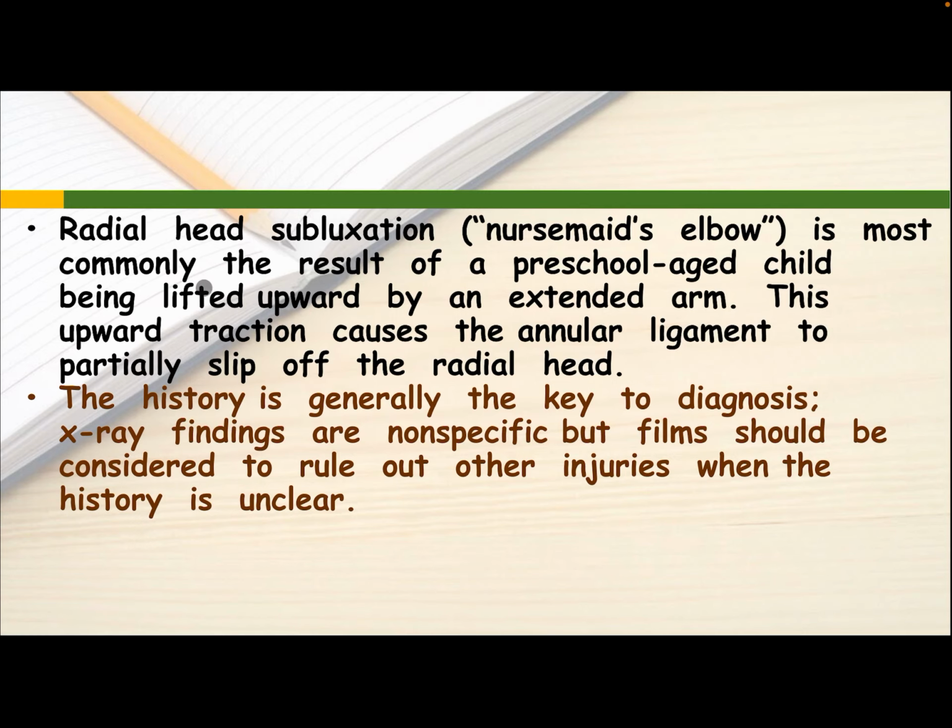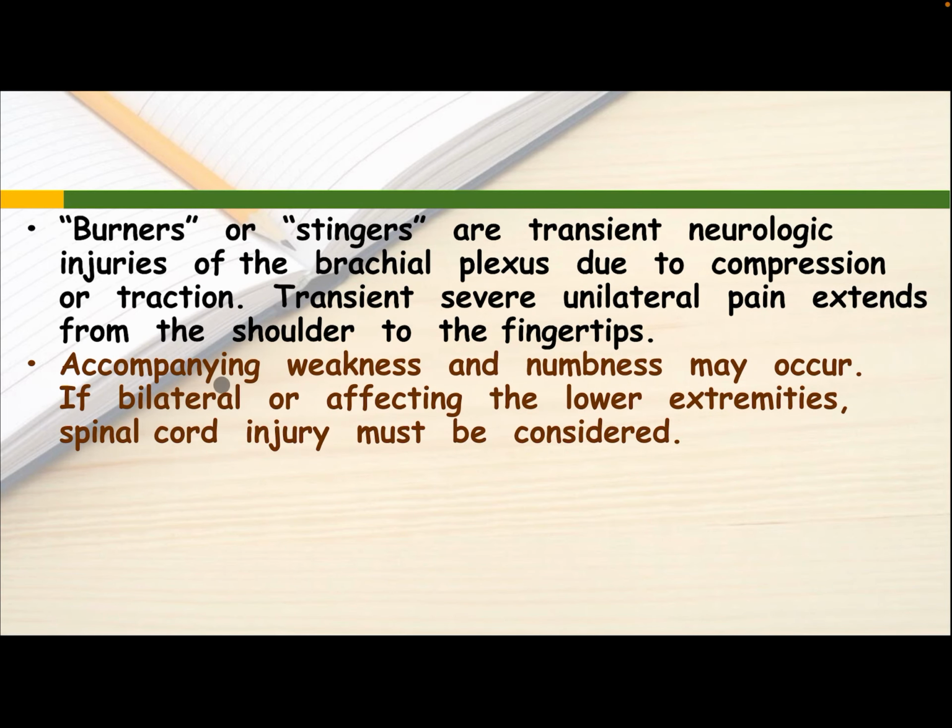Radial head subluxation, nursemaid's elbow, is most commonly the result of a preschool age child being lifted upward by an extended arm. This upward traction causes the annular ligament to partially slip off the radial head. The history is generally the key to diagnosis. X-ray findings are non-specific, but films should be considered to rule out other injuries when the history is unclear.